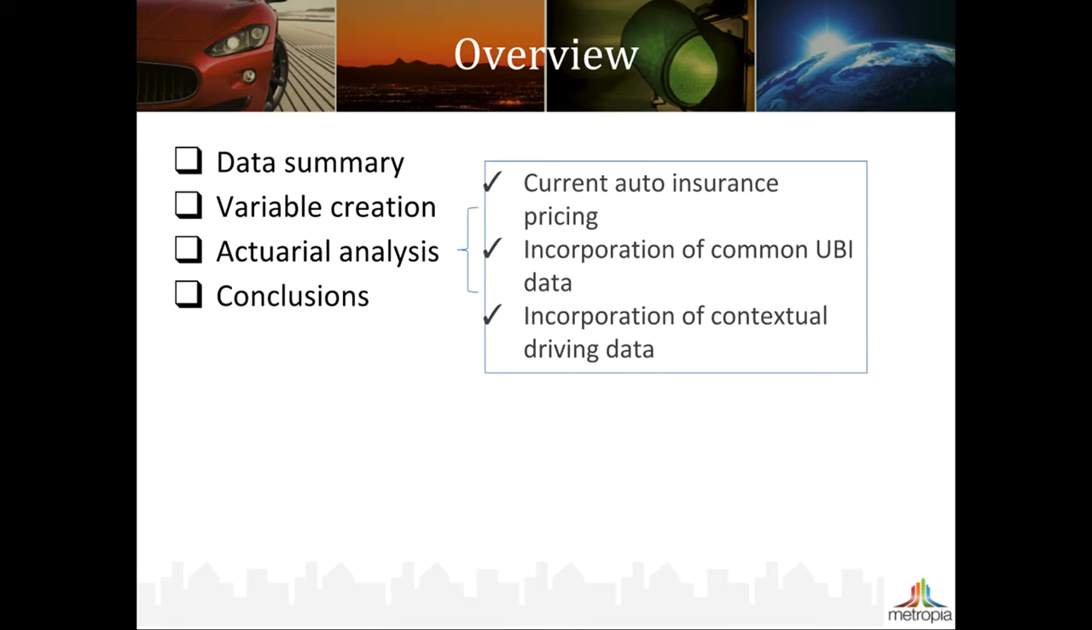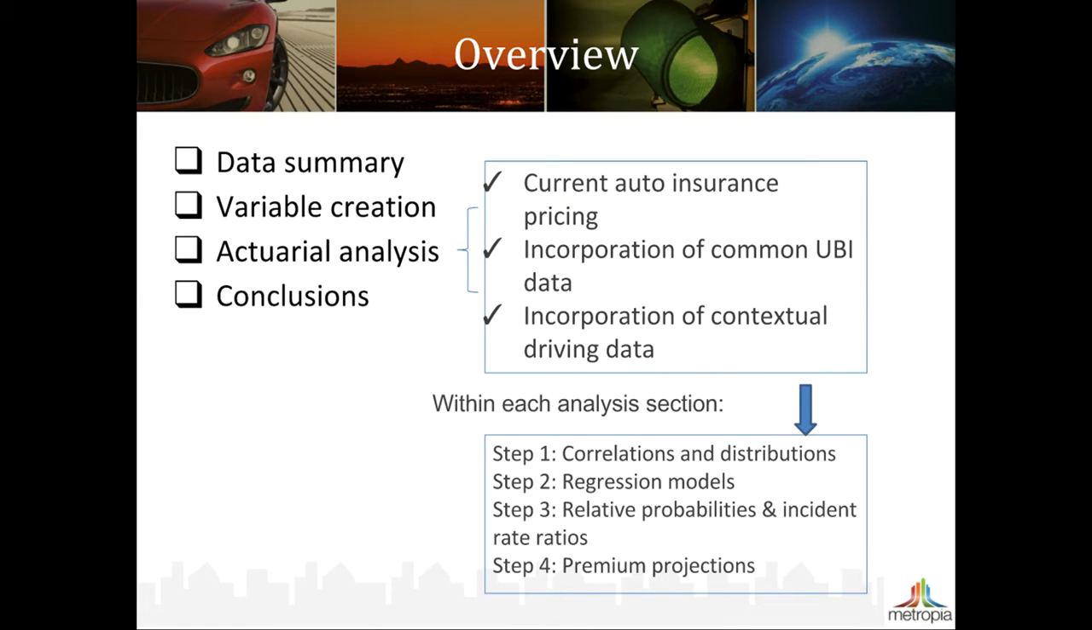For the actuarial analysis part, we take a three-phase approach by first modeling with only static underwriting data, then incorporating common UBI factors such as time of travel, hard start and hard brakes, and contextual driving data. Within each phase of the analysis, we first look at the correlations and distributions of the key variables to determine the cutoff value of each variable.